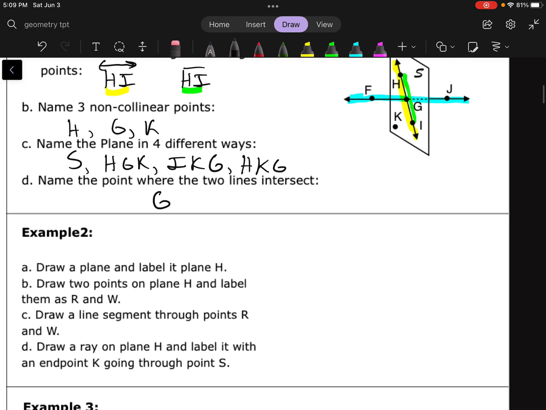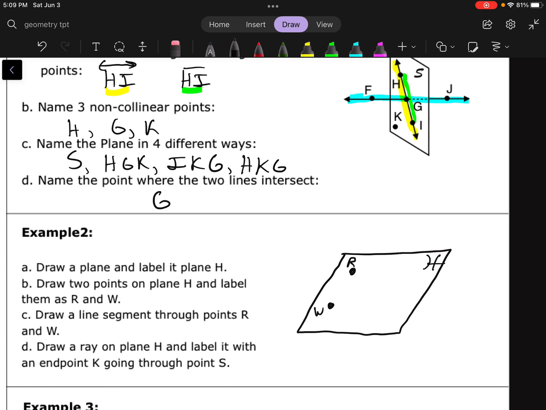All right, example 2. We've got to follow some instructions here. Draw a plane and label it plane H. Okay. Draw a big plane here. I'm going to put my attempt to make a cursive H over there in the corner. Not going to put a dot there because if I'm naming the plane with just a single letter, that's got to be the fancy letter. Then it says draw 2 points on plane H and label them as R and W. Okay. R and W.